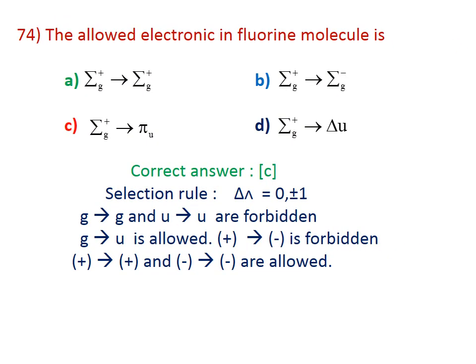74. The allowed electronic transition in the fluorine molecule is. Here the correct answer is C. The selection rule is delta lambda equal to 0, plus or minus 1. Here you have to note g to g and u to u are forbidden, g to u is allowed. Plus to minus is forbidden, plus to plus and minus to minus are allowed. According to this selection rule, C is the allowed transition. The correct answer is C.